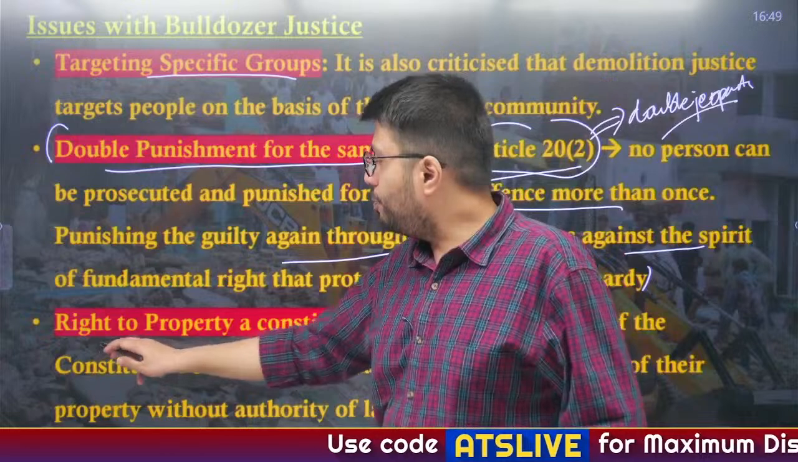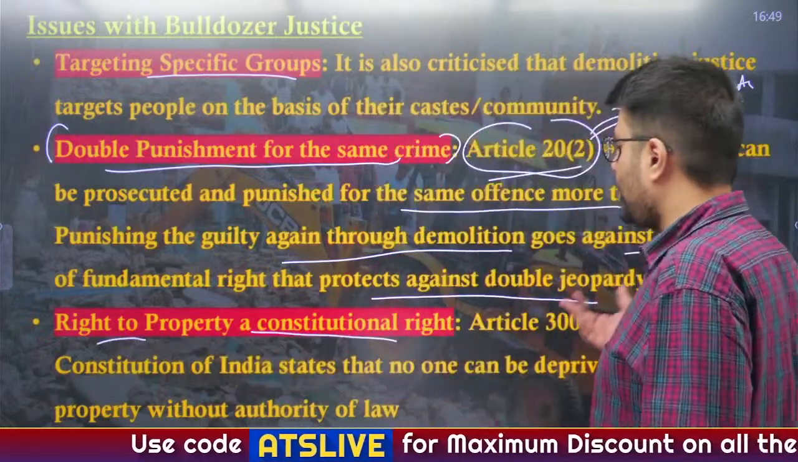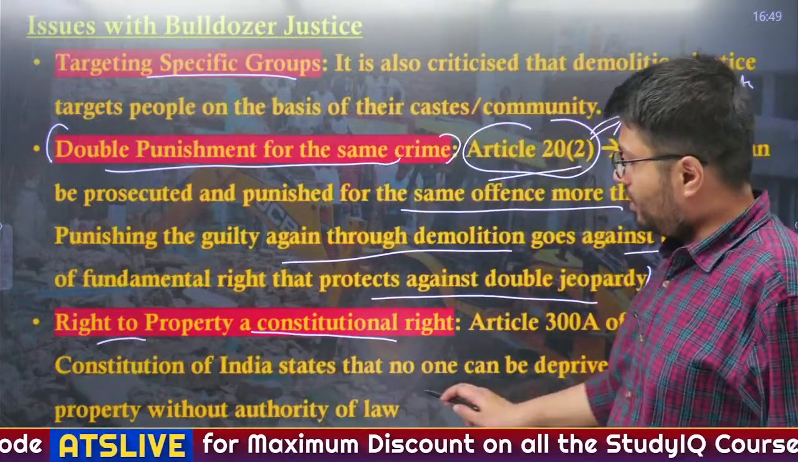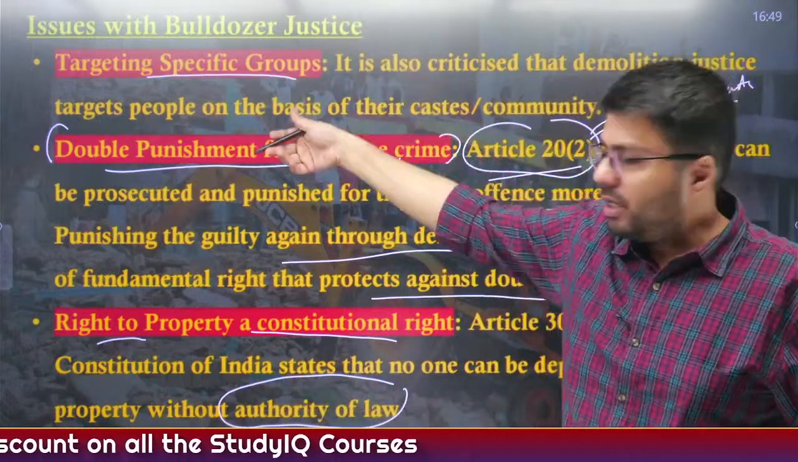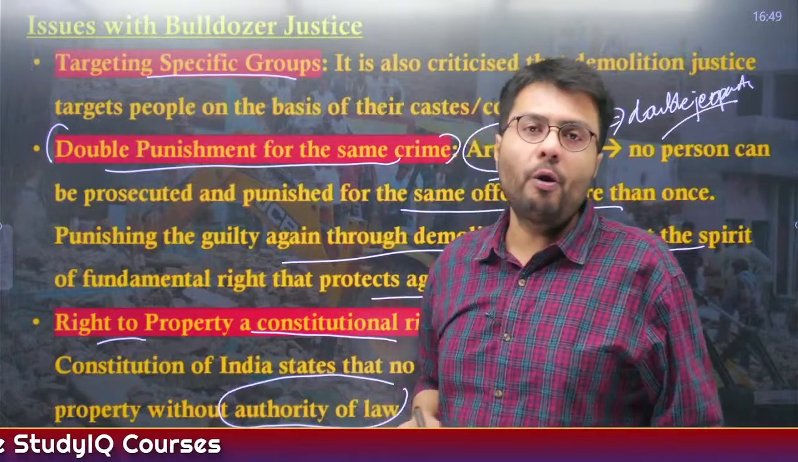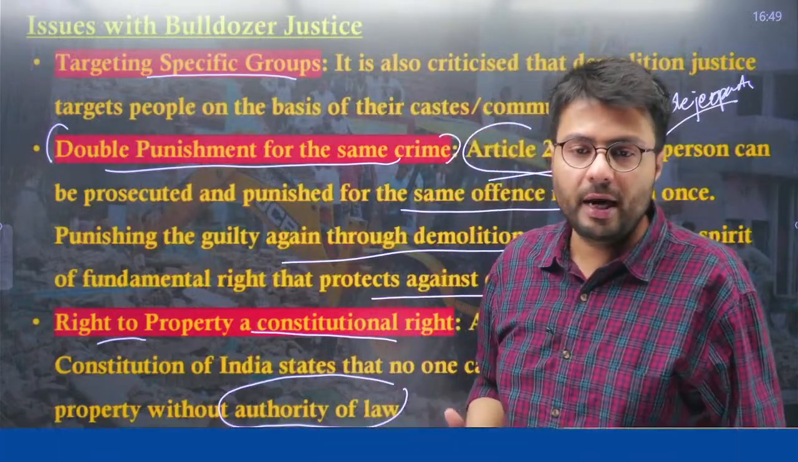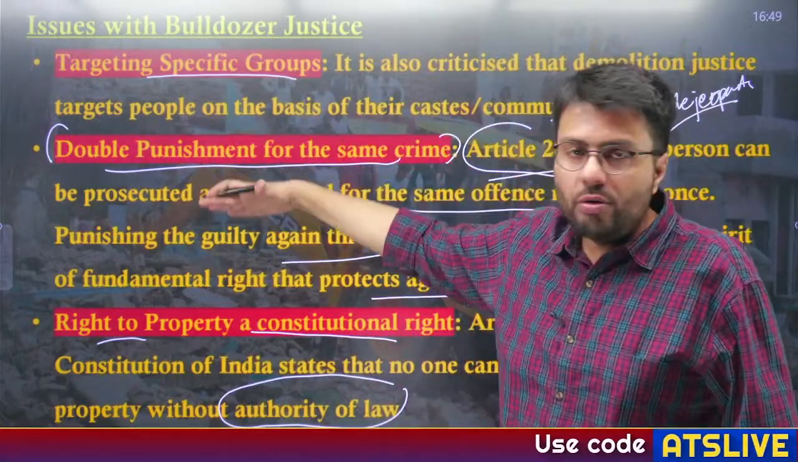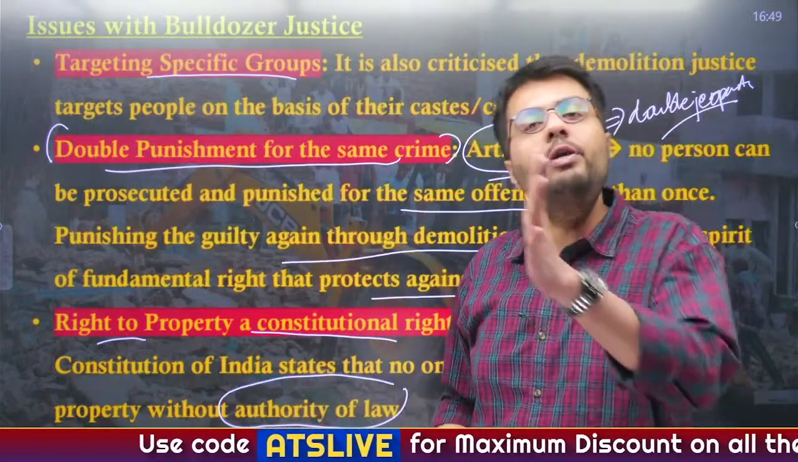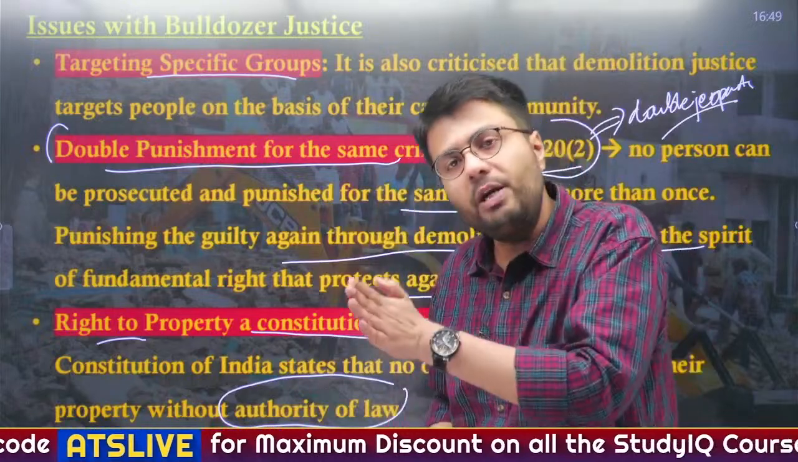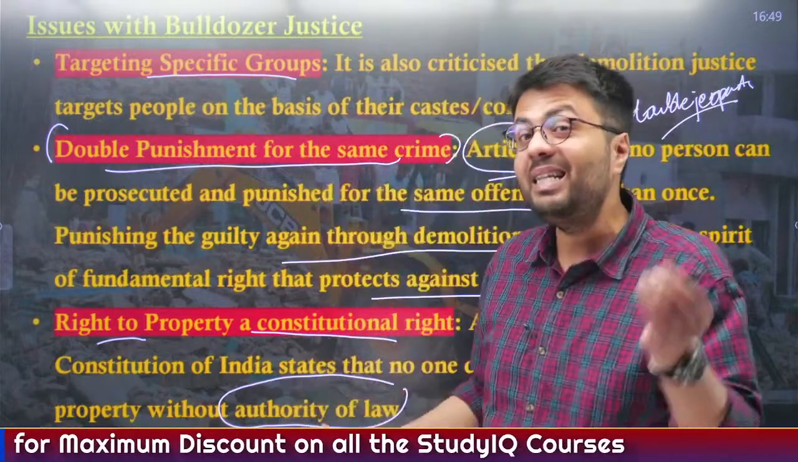Also, the right to property in India is a constitutional right which can only be taken away by the authority of law. And as this is an extra-legal measure, it also violates the right to property of an individual, which is a constitutional right. So these are the issues that are there with bulldozer justice. We understand that the government wants to achieve something, but is this the right way to achieve it? According to these arguments, it is not.